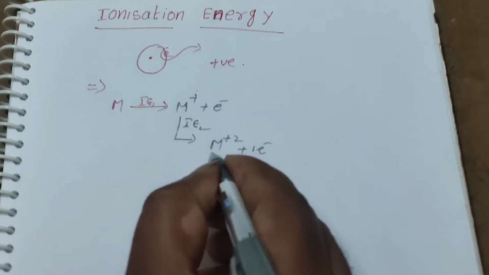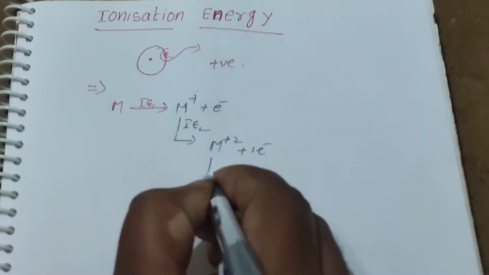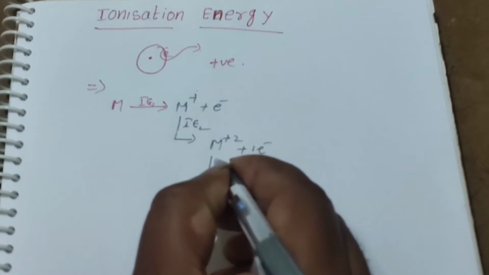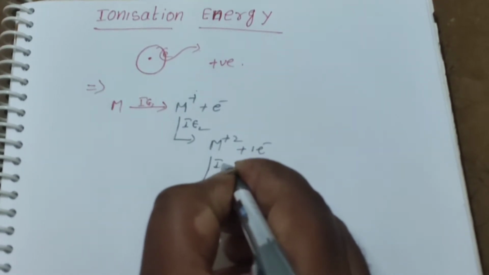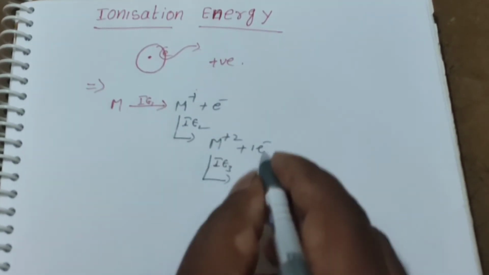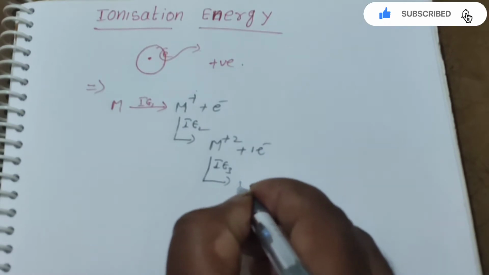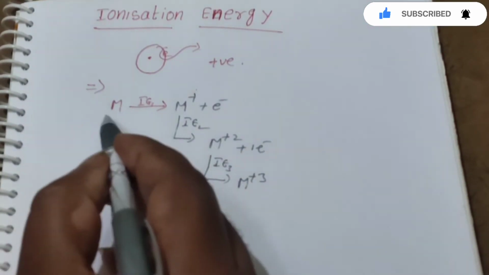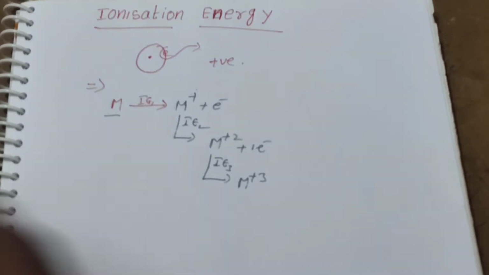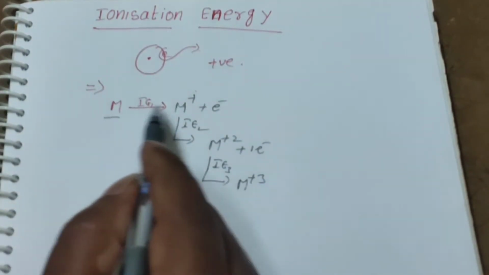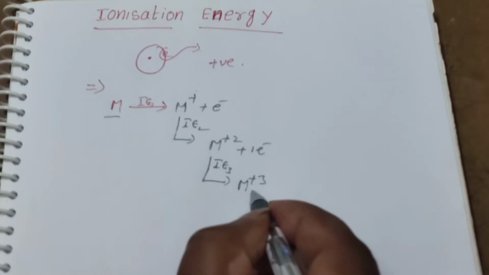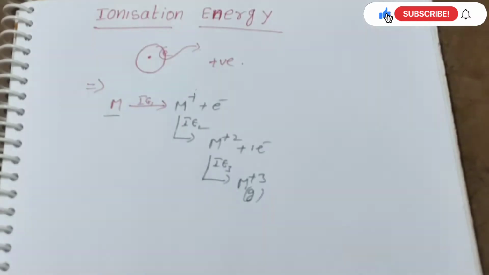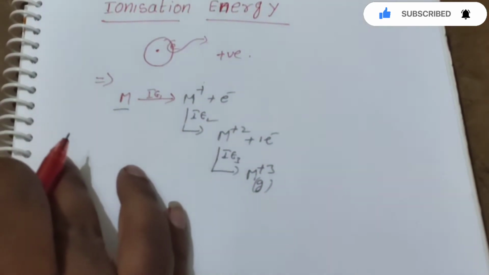From M2+, if I remove one more electron, it is ionization energy 3, and it will form M3+. For example, instead of the metal I am taking aluminum, but here the ionization energy is going on only in the gas state.